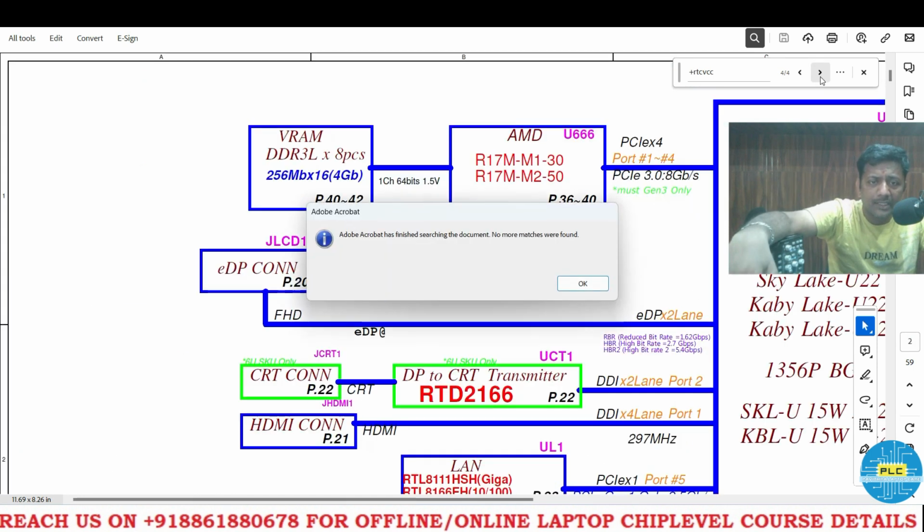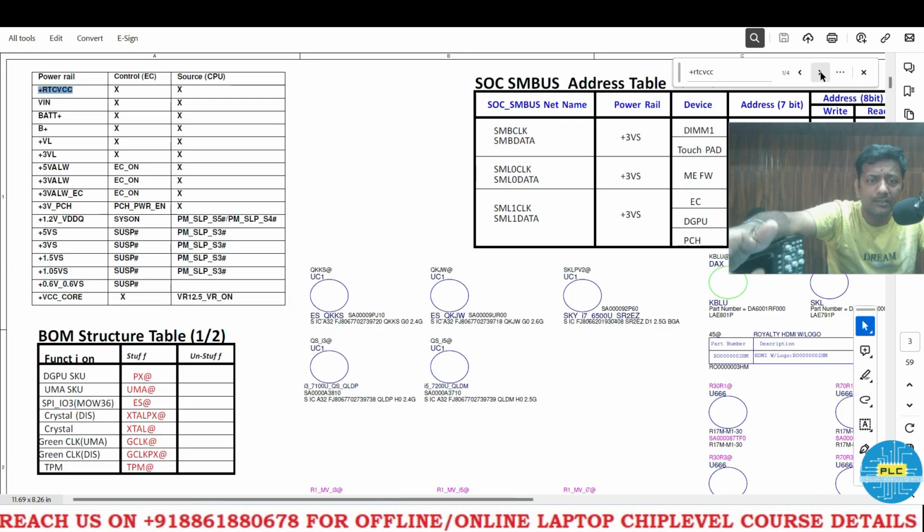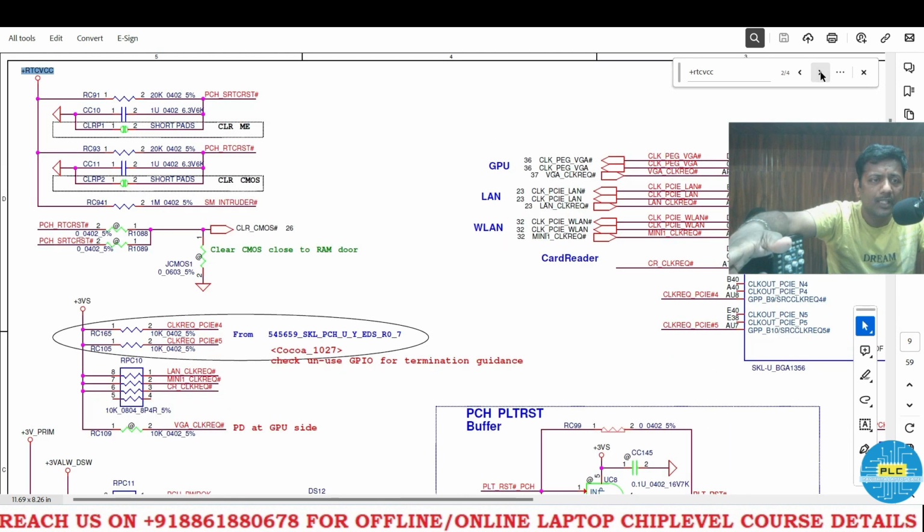Okay, anyway, in which section it has entered, that's it. So once through the diode it will generate the voltage. After this RTCVCC it will go to SRTC RST, RTC RST. See, two resets are there, clear ME and clear CMOS. With CMOS cell, again and again you will see the error, CMOS cell invalid, you need to change date and time. That also we will see. After removing this RTCVCC, how will the CMOS work, how will my DSO show the sinusoidal?